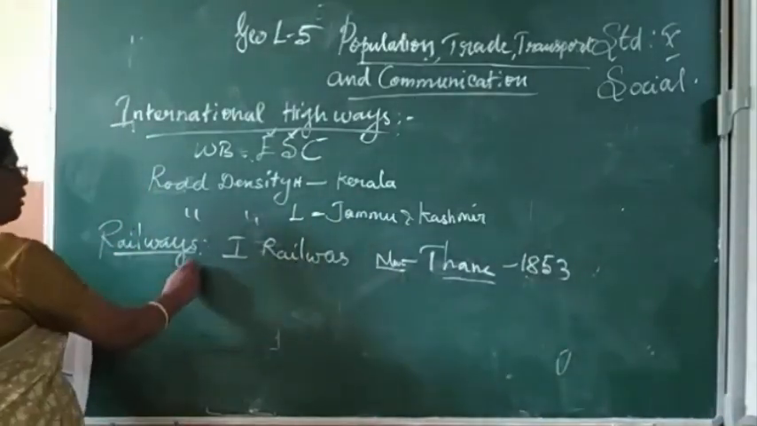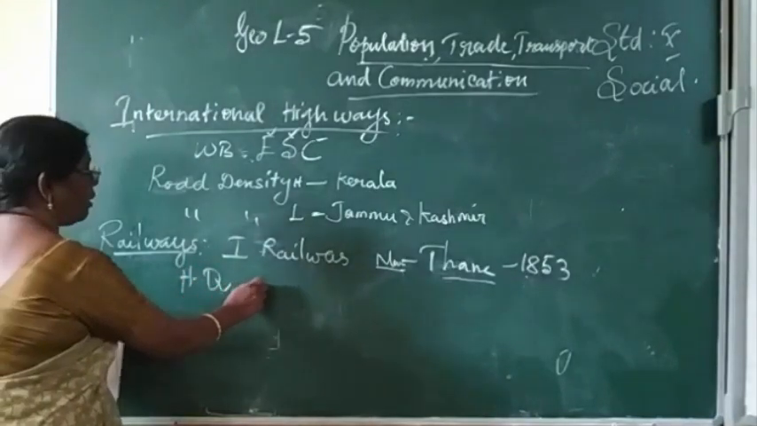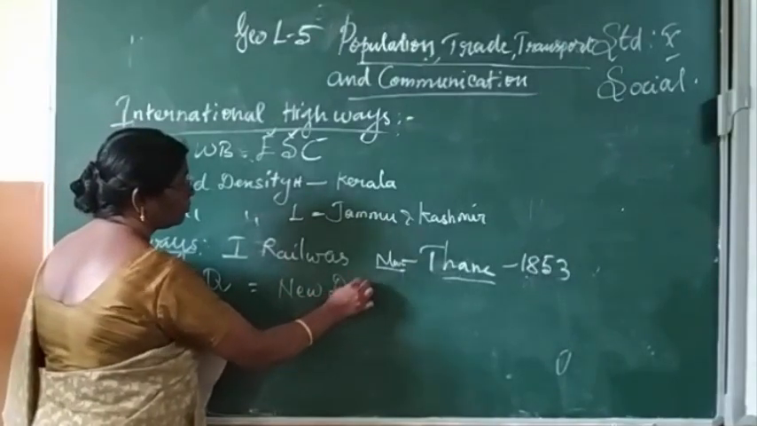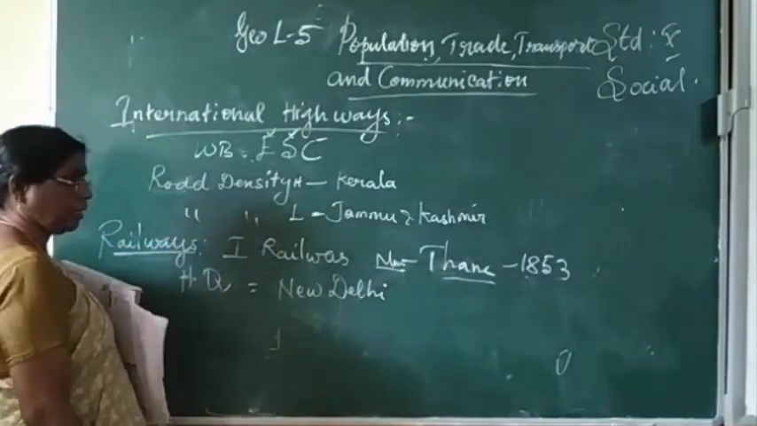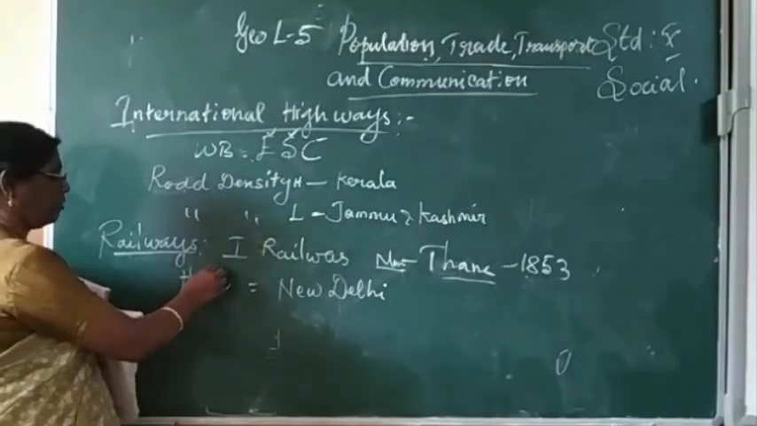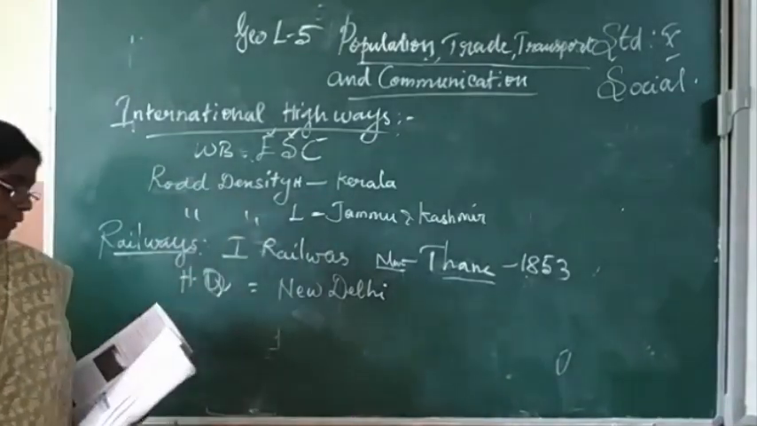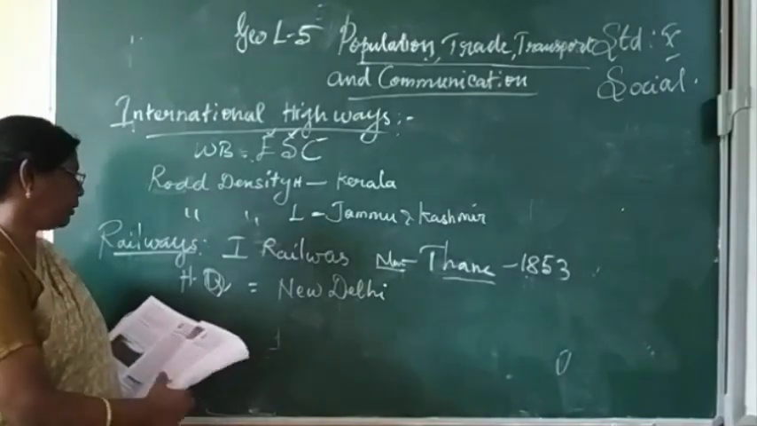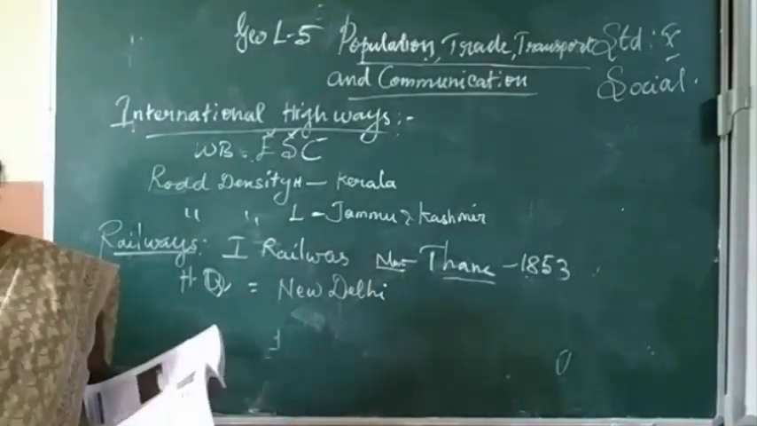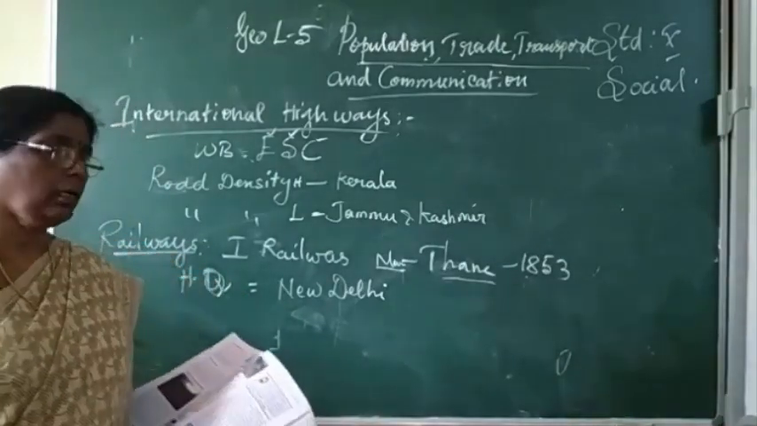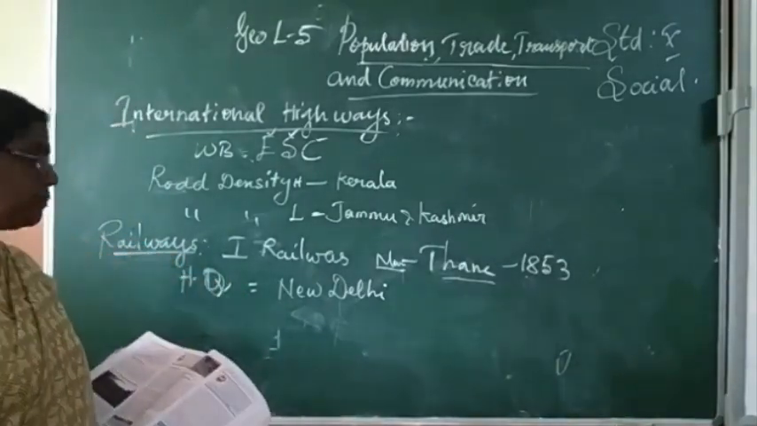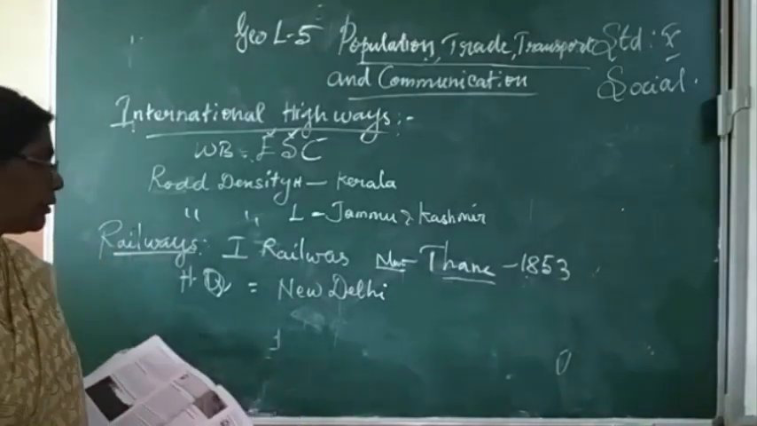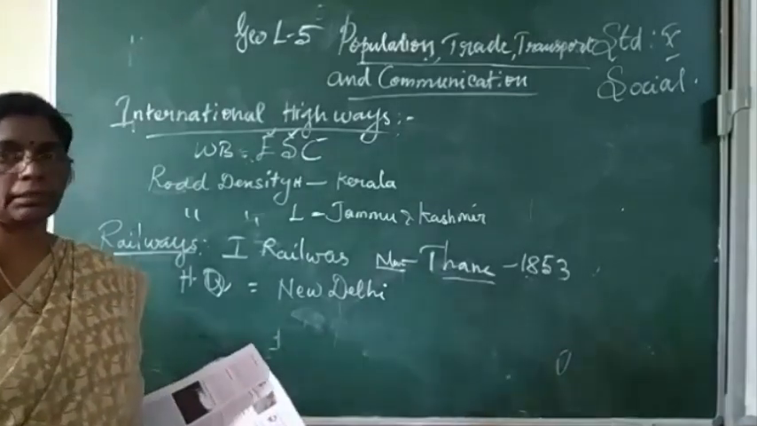The headquarters of railway is situated in New Delhi. Indian Railway headquarters is New Delhi. Then listen, all of you. Railway is one of the important means of transport, the quickest and fastest. It is very helpful for the transfer of goods and passengers from one place to another. It is also useful for commercial purposes.